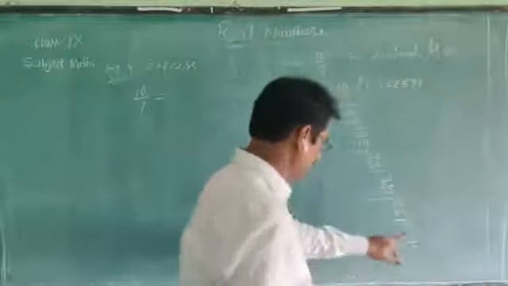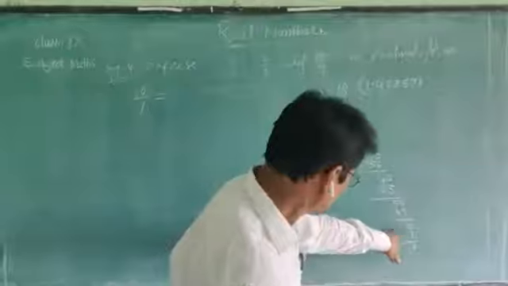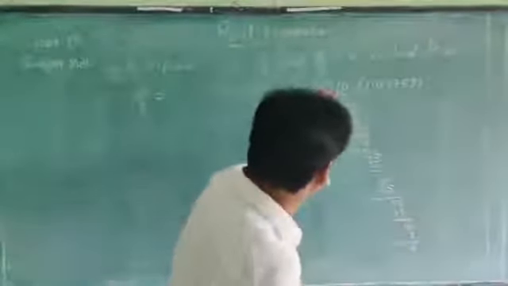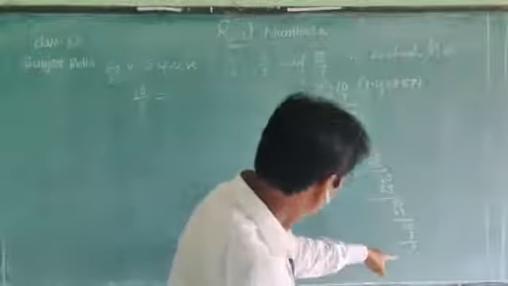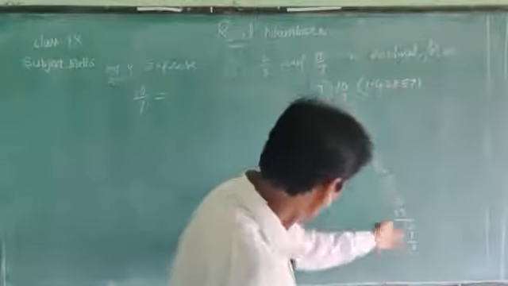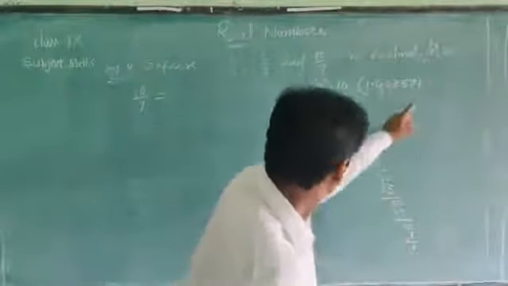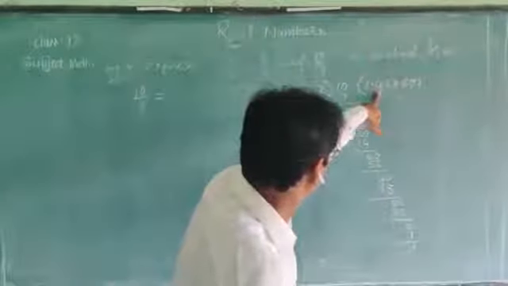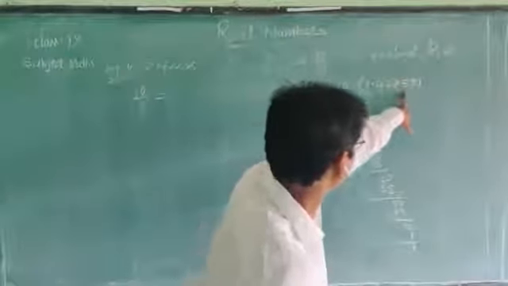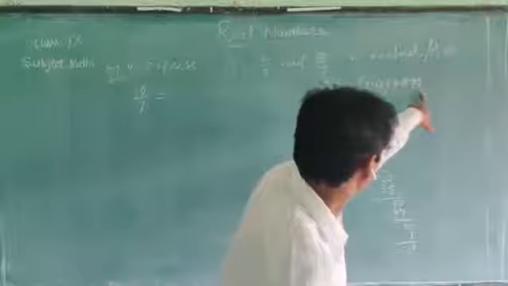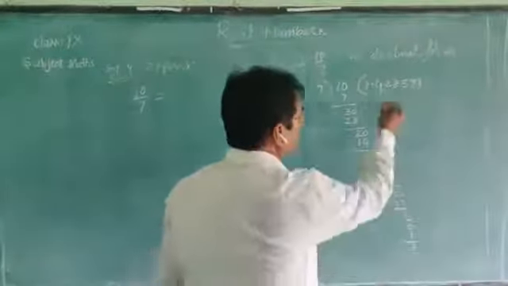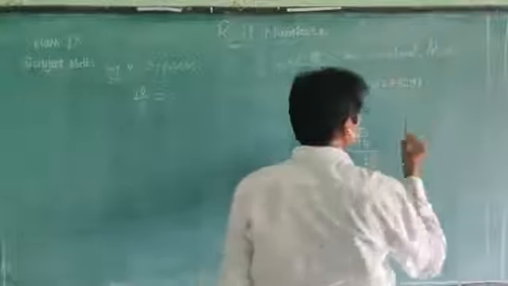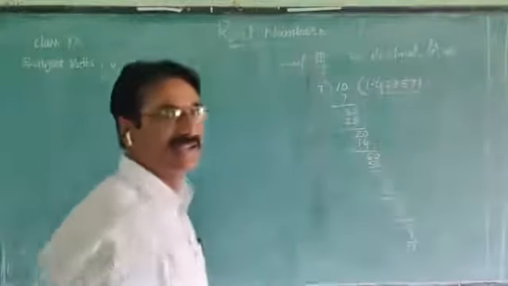You observe the same 10 minus 7 here. That means the division will come again. After 1 we will get 4, next 2, next 8, next 5, 7, 1. So that means the same digits are repeated again.